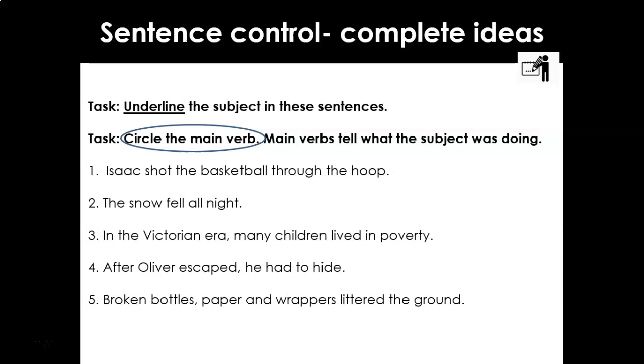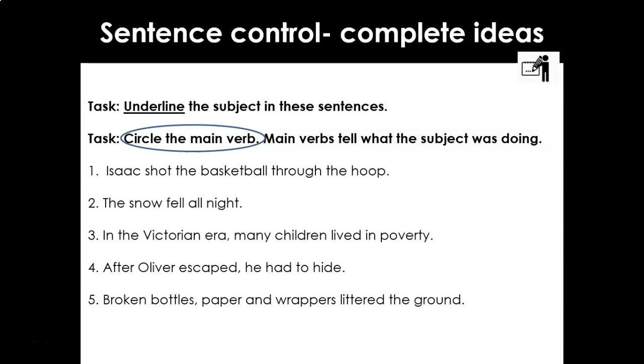So if we look at number 1 together, just to show you. Isaac shot the basketball through the hoop. So we're looking for the subject, the who or the what, and the verb, the action. What did they do? Okay, now there are patterns that we've seen in previous sentences that the subjects primarily, when we're talking about controlled sentences, are coming towards the beginning. They're in the initial position at the start of the sentence. So who or what is the focus of number 1? So you could just underline the word or write down subject equals, and the answer is subject equals Isaac.